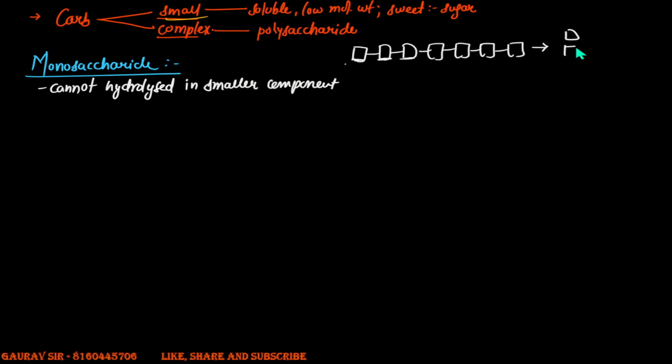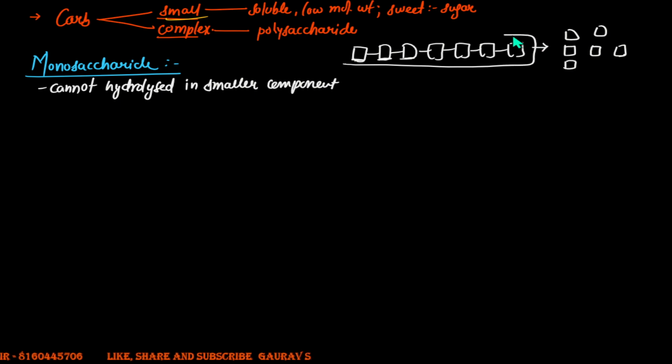We get these independent units, and each of these independent units that you get upon hydrolysis of the longer chain of sugar is a monosaccharide. If you were to hydrolyze them, there's nothing else that will come up. That's the last thing you will get when you hydrolyze a long chain of sugars, so that's your monosaccharide that cannot be hydrolyzed any further.